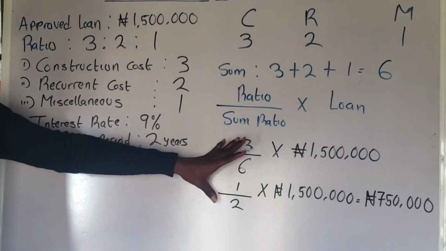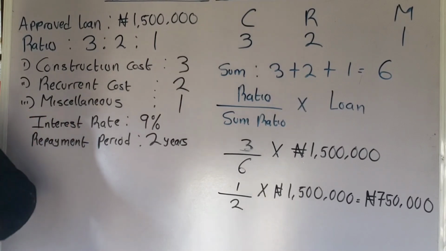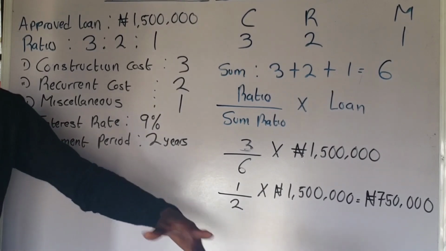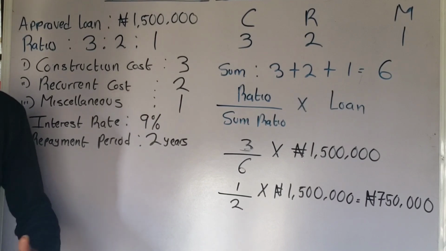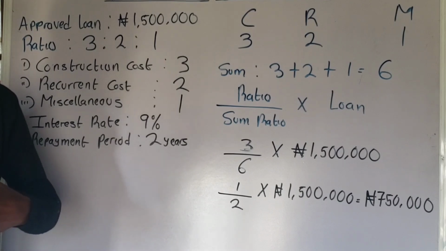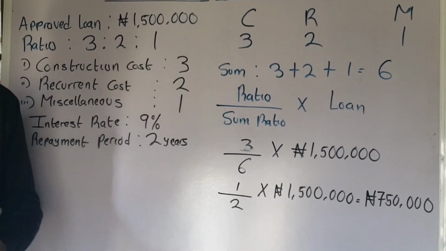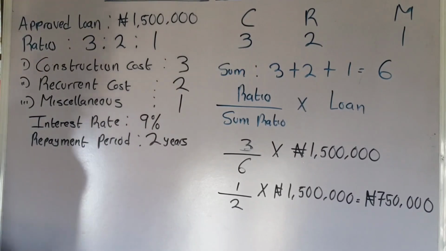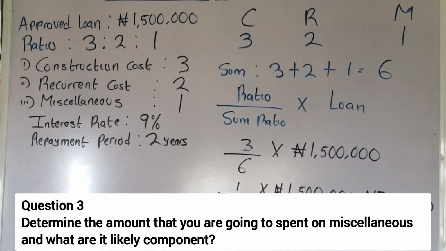That is the construction cost. The amount that you are going to spend on building, for example, if you are embarking on a catfish production project, you are going to construct a pond. Construction cost is just the money that you are going to spend on constructing what you need. Those are the fixed costs, what you need for the project. If you are embarking on broiler production, you are going to build a poultry pen. So the amount that you are going to spend on construction is 750,000 naira. Okay, now let's proceed to the next question.